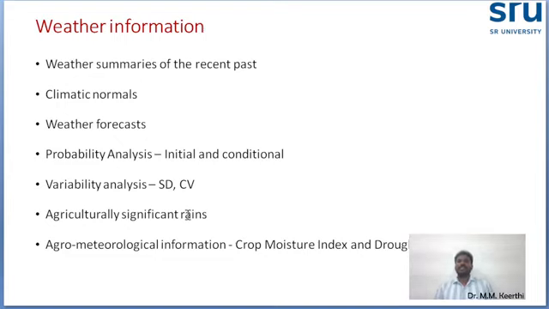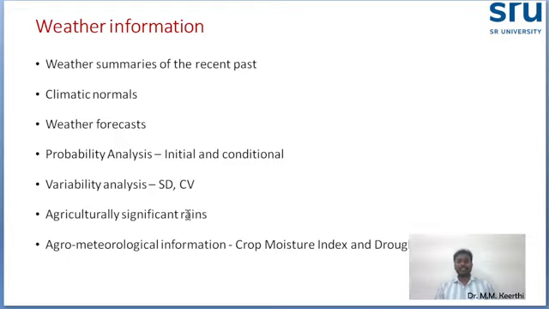Okay, in that, what weather information is needed? One is the weather summary of the recent past. What are the weather summaries of last week? That should be there. Climatic normals will be there, all the climatic normals data should be there. Weather forecast should be there. Initial and conditional probability is there, and variability analysis is there.